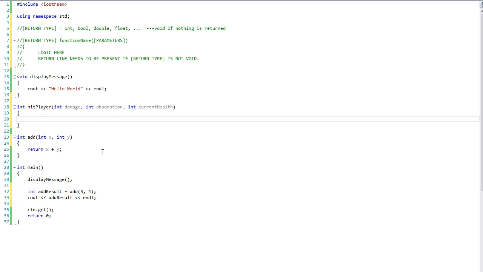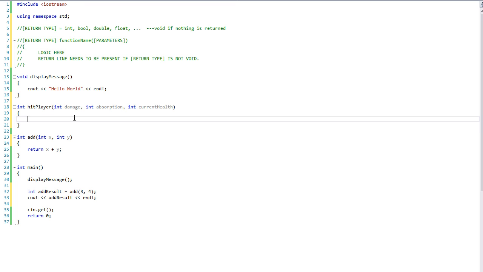So what needs to be provided when we hit the player? Well, the player's health needs to be taken into account, so we need to give it the current health. The enemy's damage needs to be taken into account to determine how much the health should decrease, so we pass in the enemy's damage. And let's say you're building a game where a player can have some magic properties to absorb a certain amount of damage. In that case, we pass in the player's absorption rating.